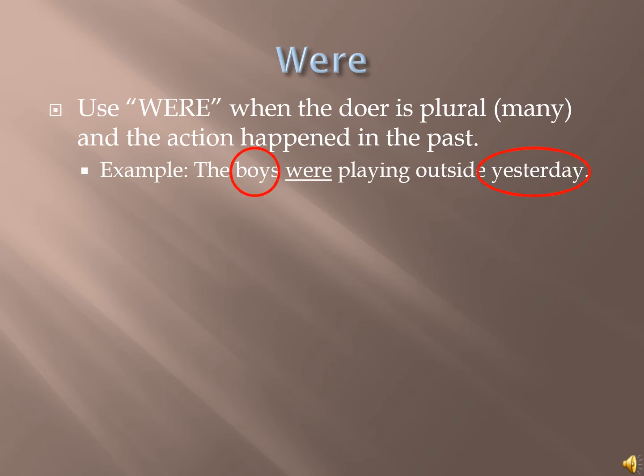Use were when the doer is plural and the action happened in the past. For example, the boys were playing outside yesterday. The doer, the boys, are plural and yesterday denotes the past. Therefore, we use were.